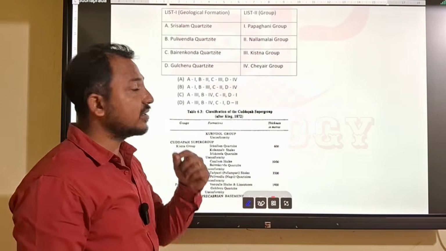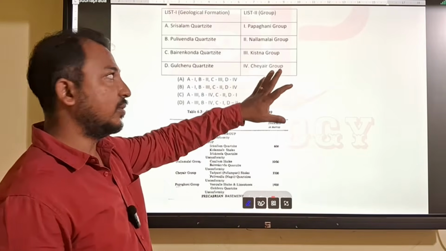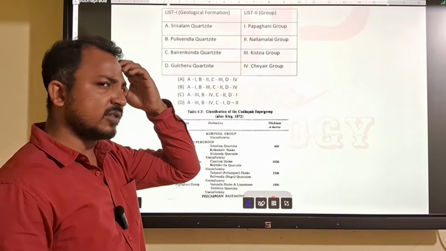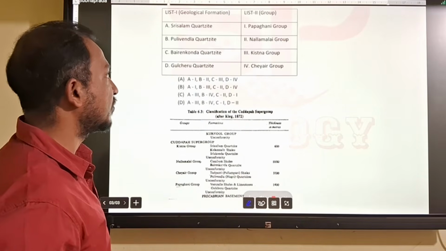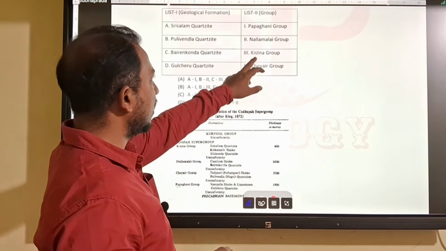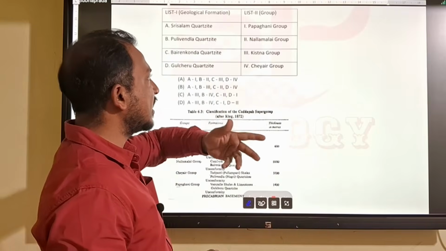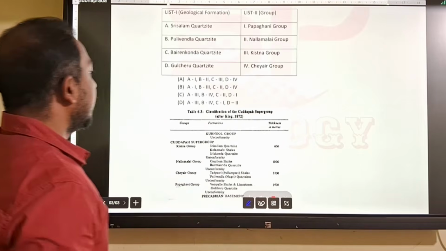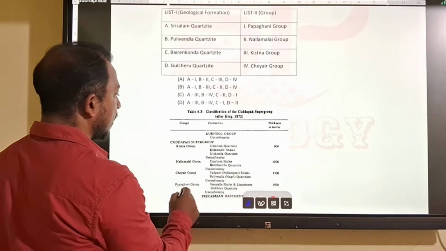So to match the column here, this belongs to your Kadapa group, but it is the older succession. This question belongs to 2025, but the older succession is given. But nowadays, in present time, the book has a different succession. There is no Cuddapah Chayair; it is called Chitravati. In the earlier succession we called them Papaghni, Chayair, Nallamalai, Kurnool. But nowadays it is Papaghni, Chitravati, Nallamalai. This belongs to the older book of Ravindra Kumar.